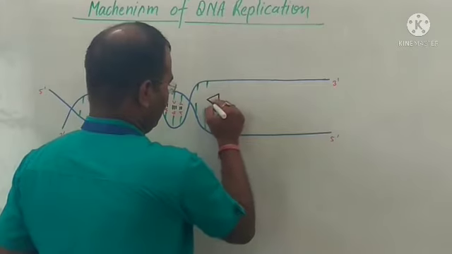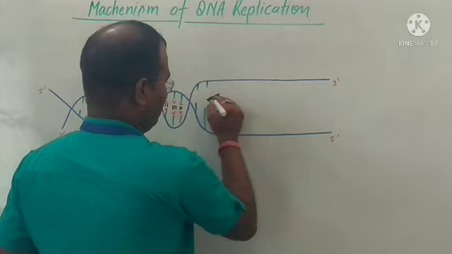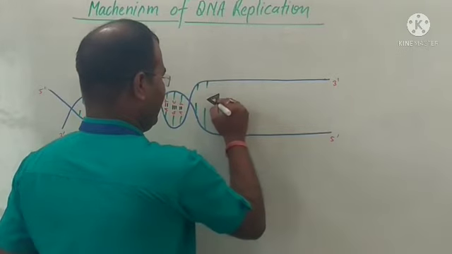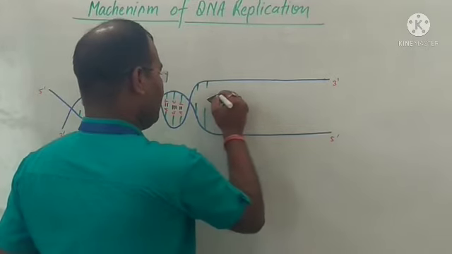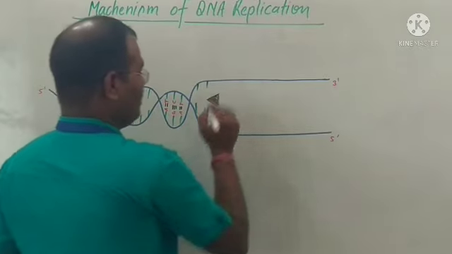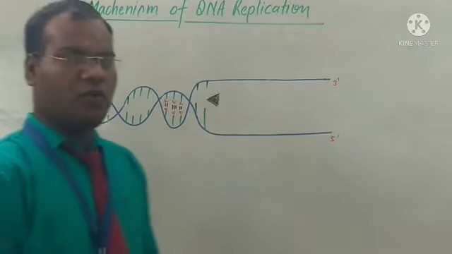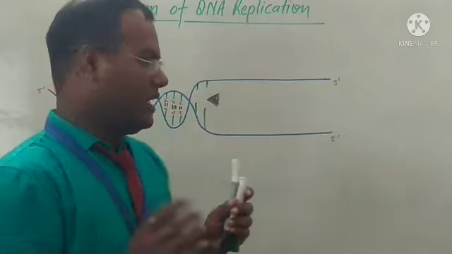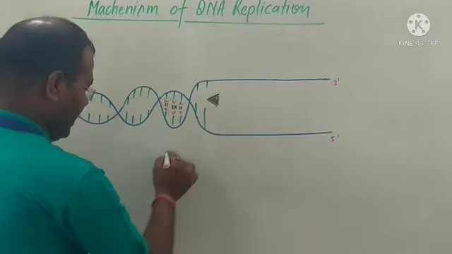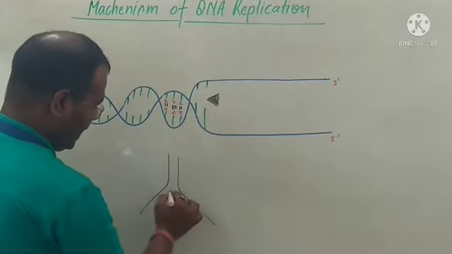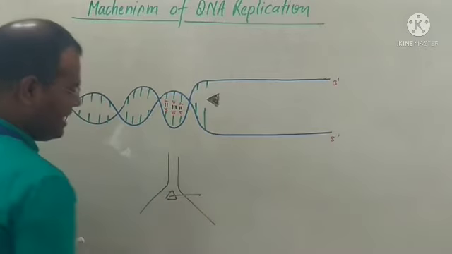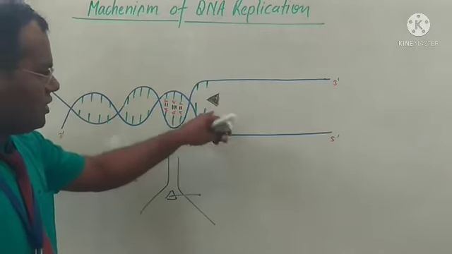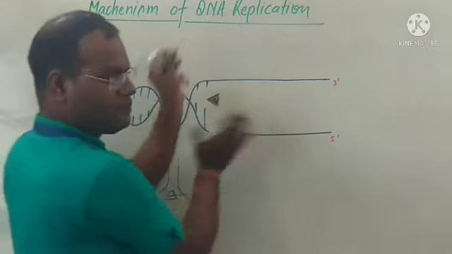This is the helicase enzyme. First, the helicase enzyme cuts the DNA, and the DNA opens into a zip-like structure. The DNA is open, looking like a zip, when the helicase enzyme cuts the DNA.